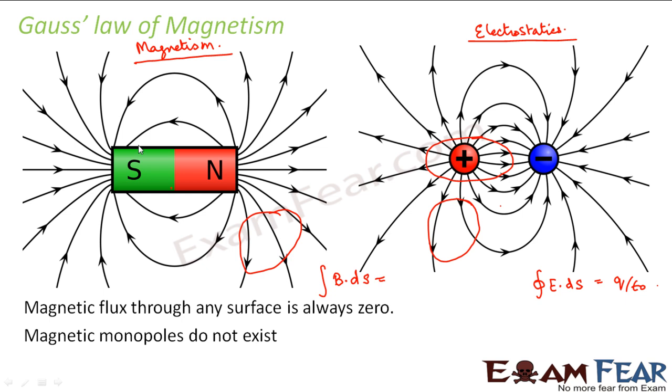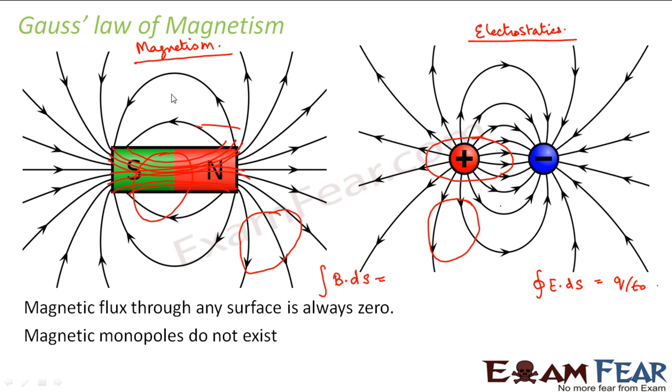Now let us suppose instead of this surface, I consider some other surface, somewhere here. Even in this case, the number of lines entering the surface is equal to the number of lines leaving the surface, because these lines are closed continuous loops. So nowhere do you have any accumulation of charges. Even if I consider a closed surface somewhere else, the number of lines entering is equal to the number leaving.